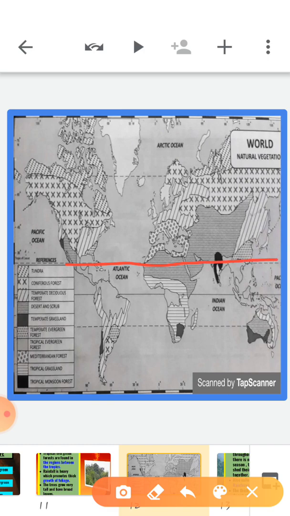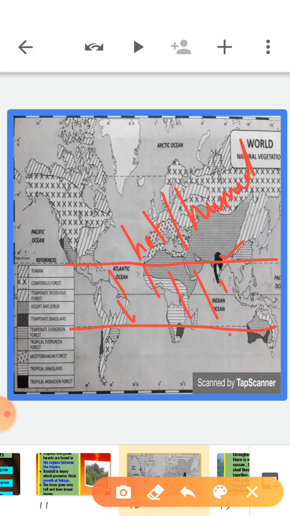Tropics, that means Tropic of Cancer and Tropic of Capricorn, right? Where the climate is hot and humid. So tropical evergreen forests are found in the region between the tropics. Here is the Tropic of Cancer and this one is the Tropic of Capricorn.